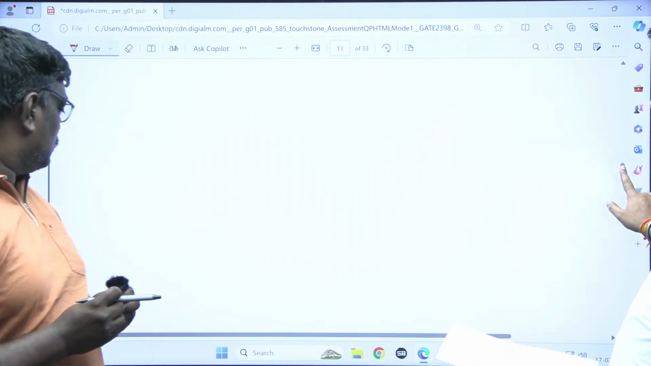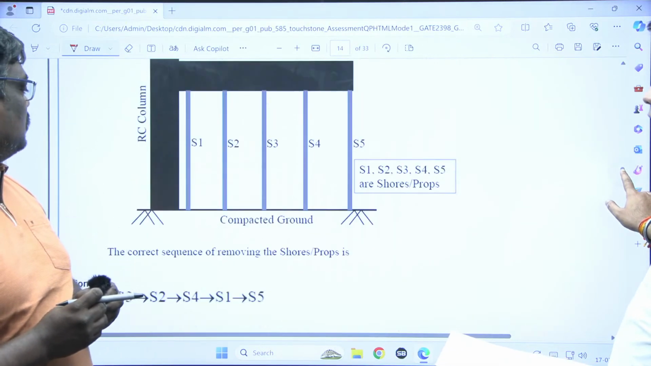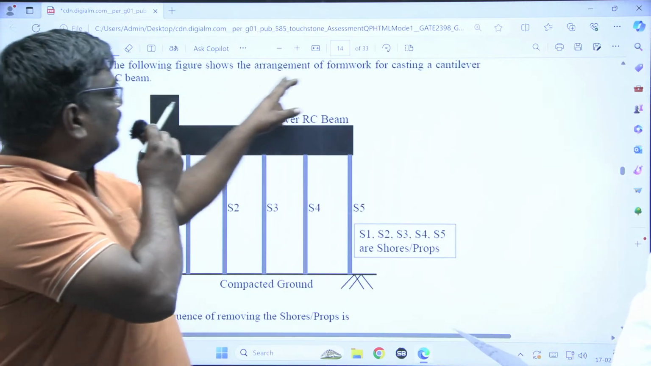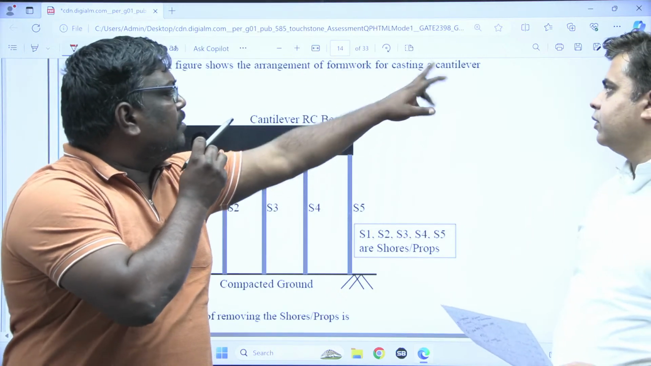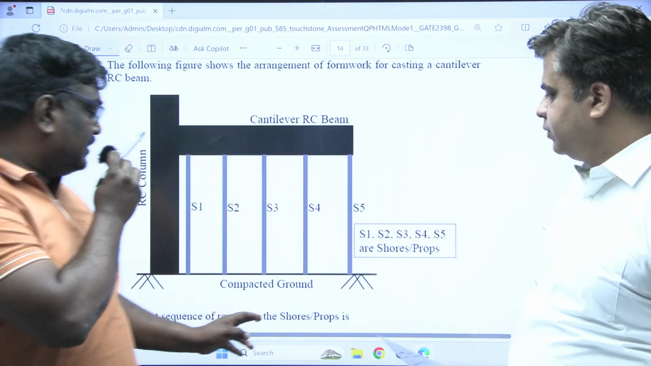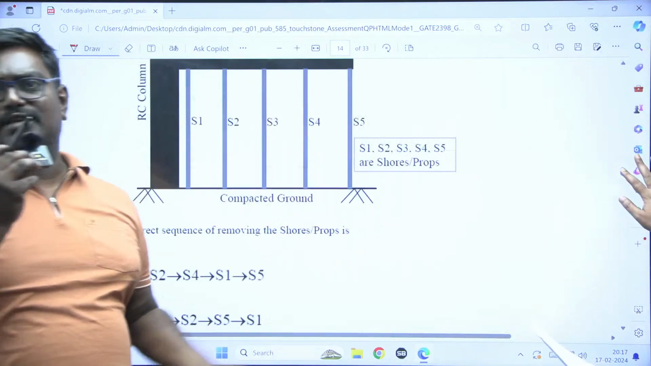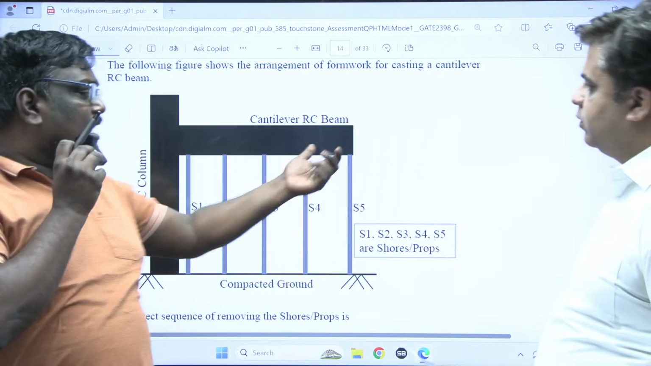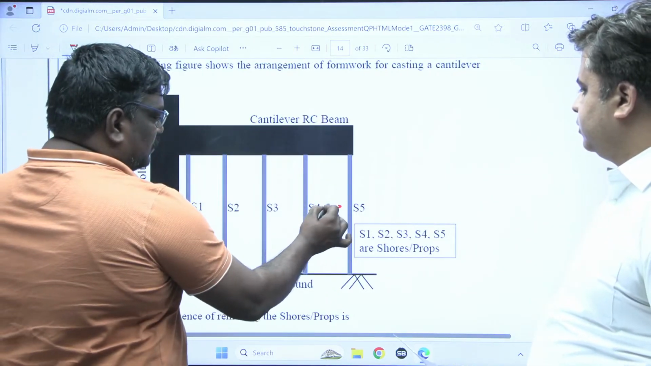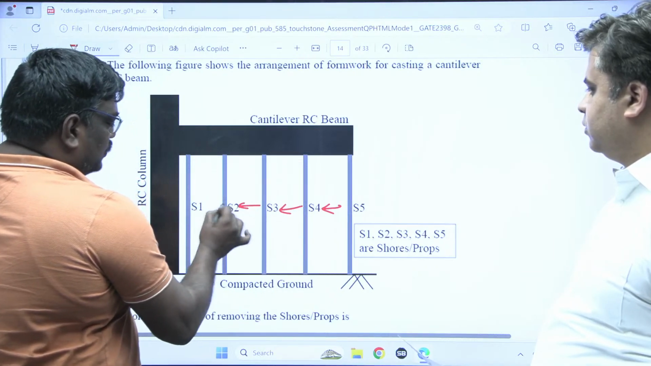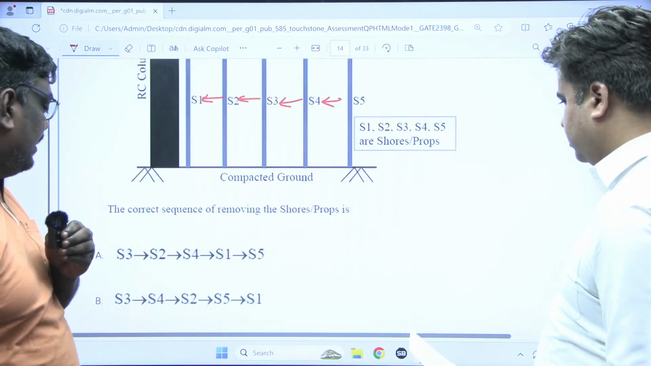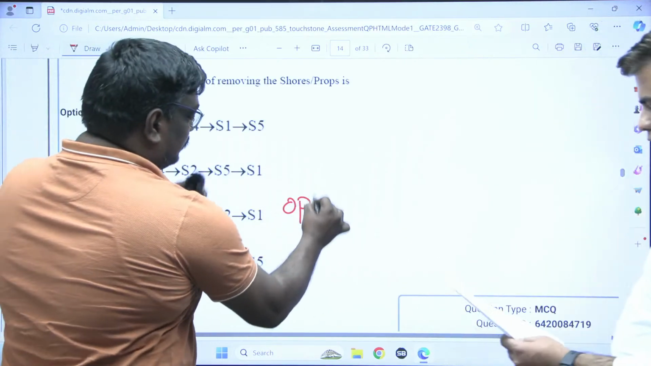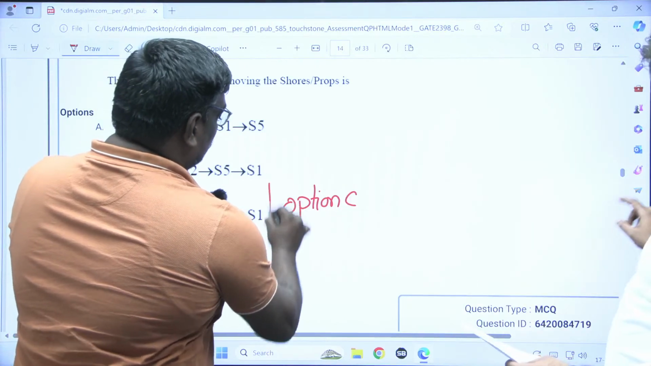This is question 14. Then moving ahead, this is RCC, question 15. See, students, here the following figure shows the arrangement of a formwork for casting a cantilever beam. The correct sequence of removing the shores. If you see the cantilever beam, the maximum bending moment is usually at the fixed end, and the order of removal will be S5, S4, S3, S2, S1. So option C is the correct answer. Let's go to the next question, sir.